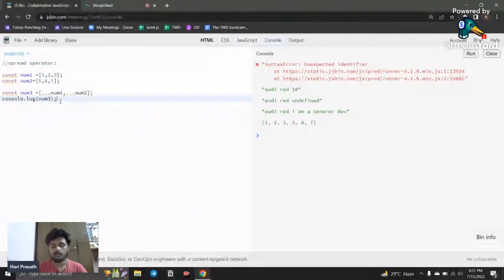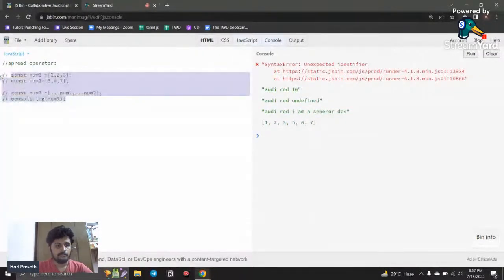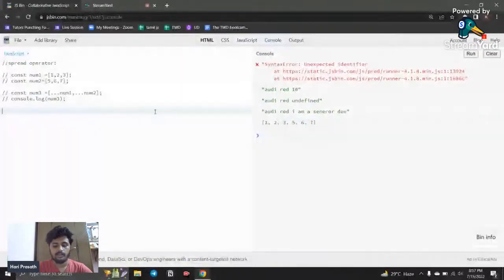For example, now we know what destructuring is, and we know how the spread operator works too. So now I'm going to use destructuring with this spread operator. I copy this array, and I'm going to call const num1 equal to, and I just paste it. Here you can see there is a variable and I have an array. Now I'm going to destructure it.